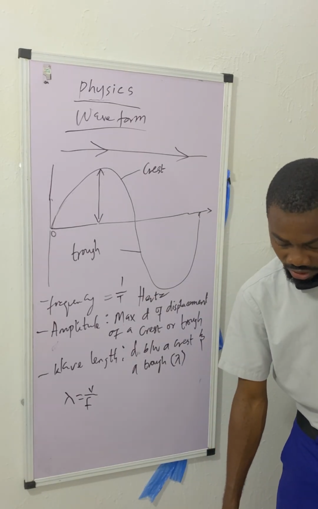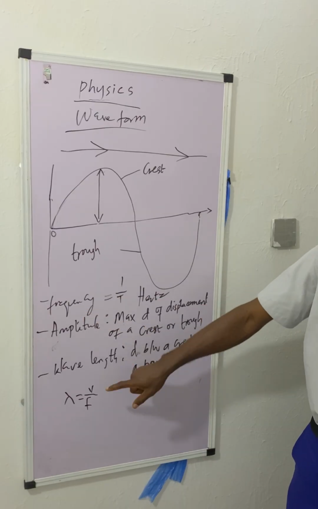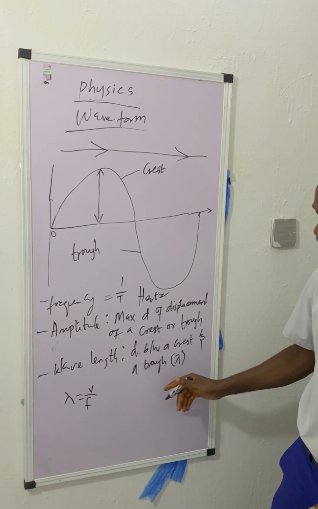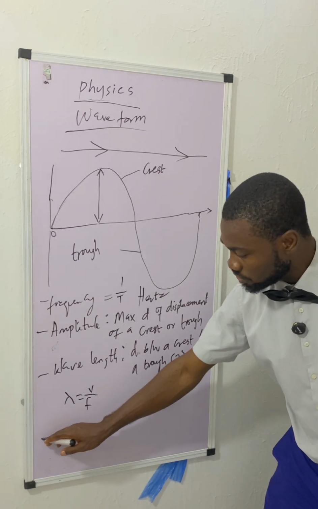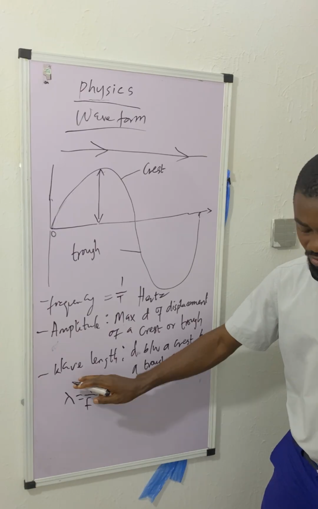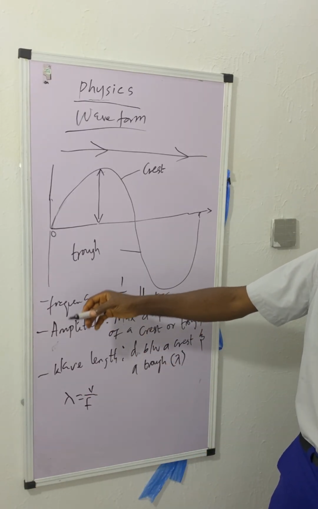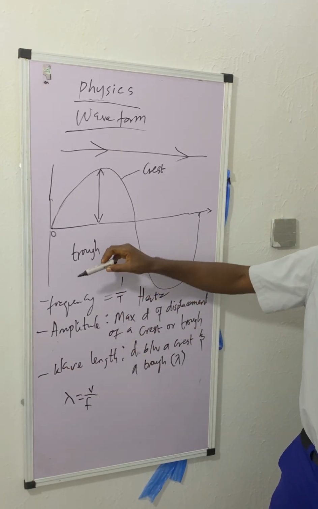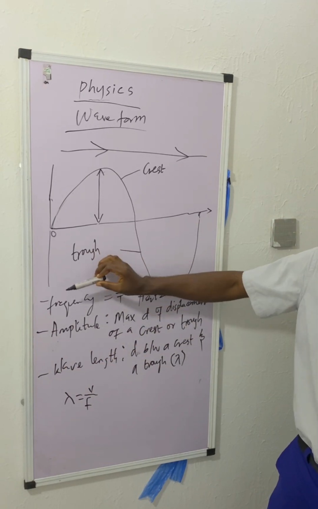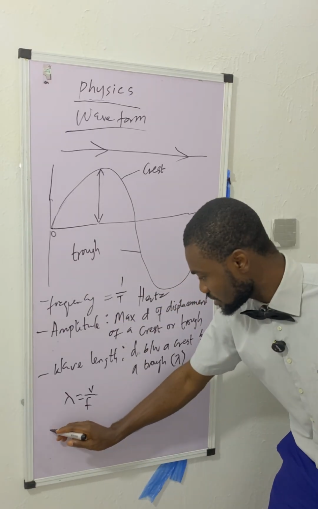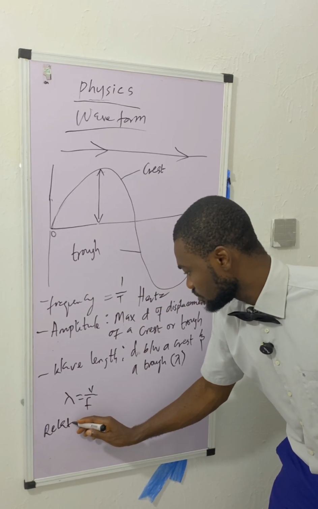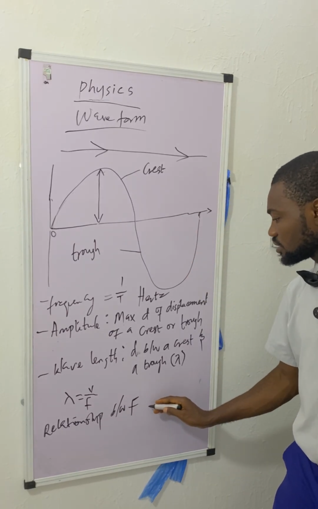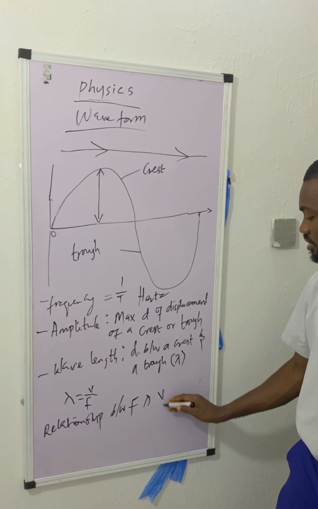I've simplified it. Understanding the relationship between frequency, amplitude, and wavelength. This is lambda. So the amplitude is the maximum distance of displacement. Okay, let's just keep amplitude away from this. Let's just say the relationship between frequency, wavelength, and velocity.